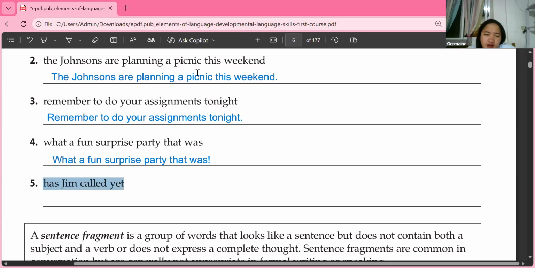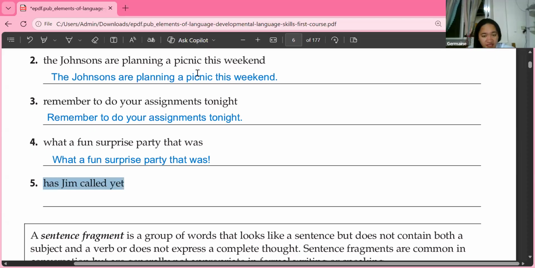Oh, before I move to number 5, on the chat box we have Arga and we also have Inda telling us to use a question mark. Is it because of the word what, wherein it is an interrogative pronoun?